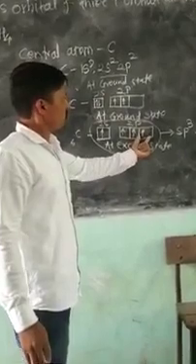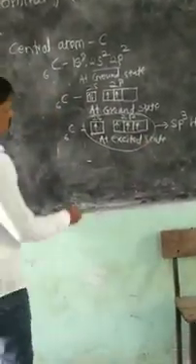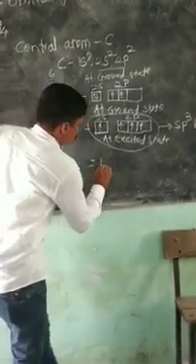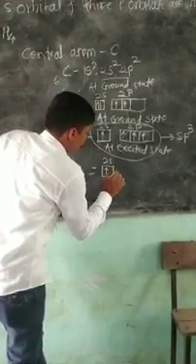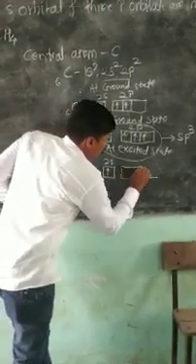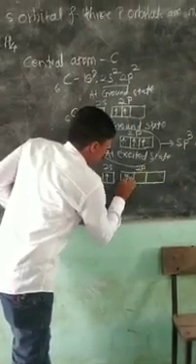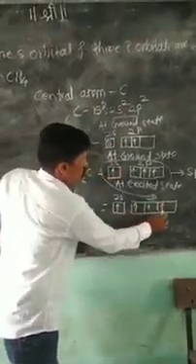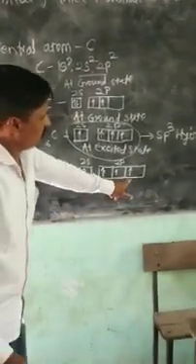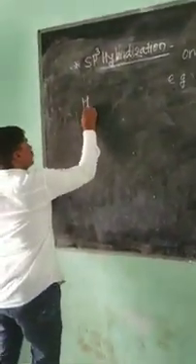One s orbital and 3p orbitals are combined, we get the sp3 hybridization. So we get the hybrid orbitals. These are the hybrid orbitals, all sp3 hybrid orbitals.